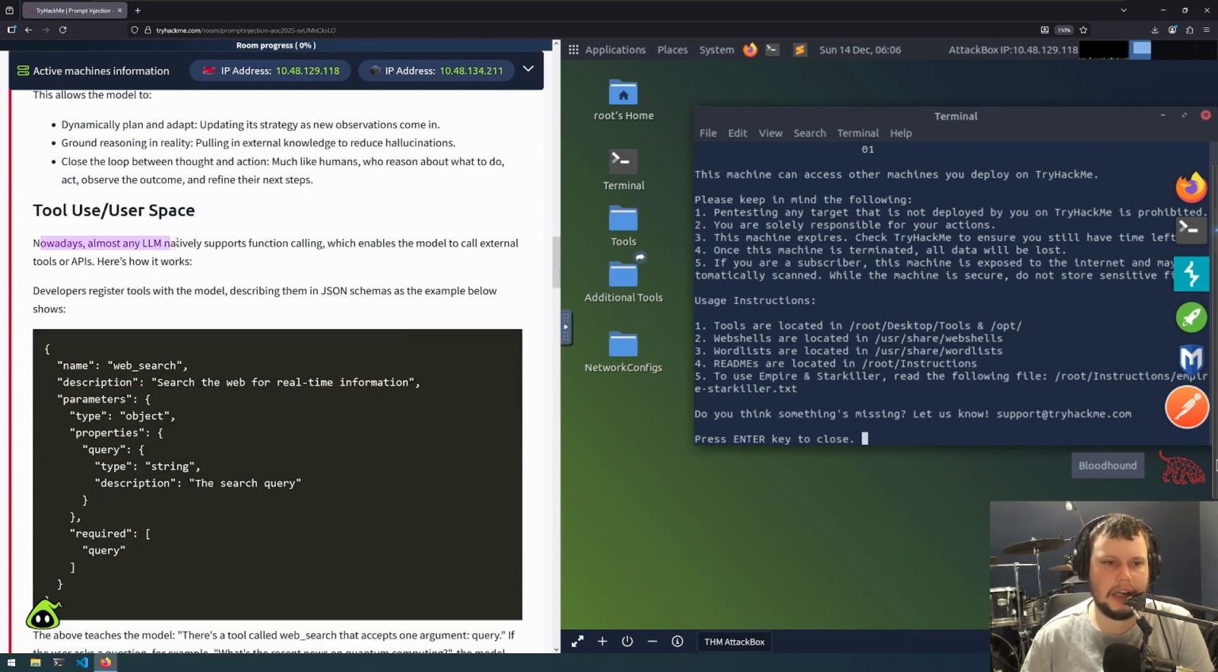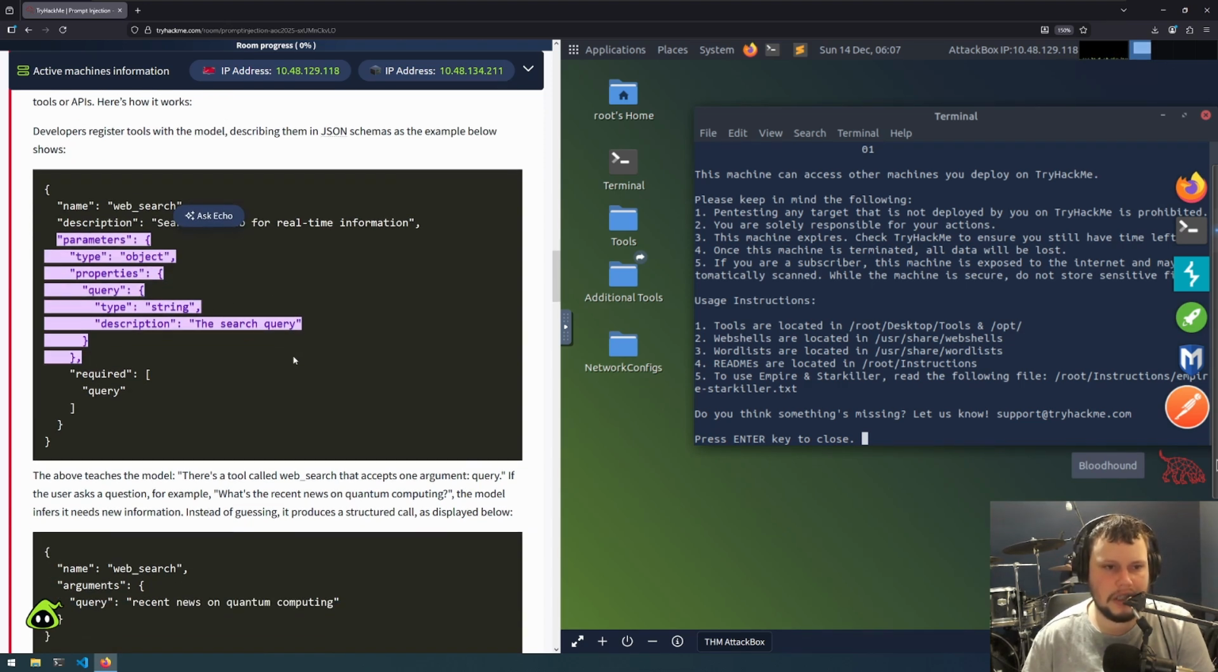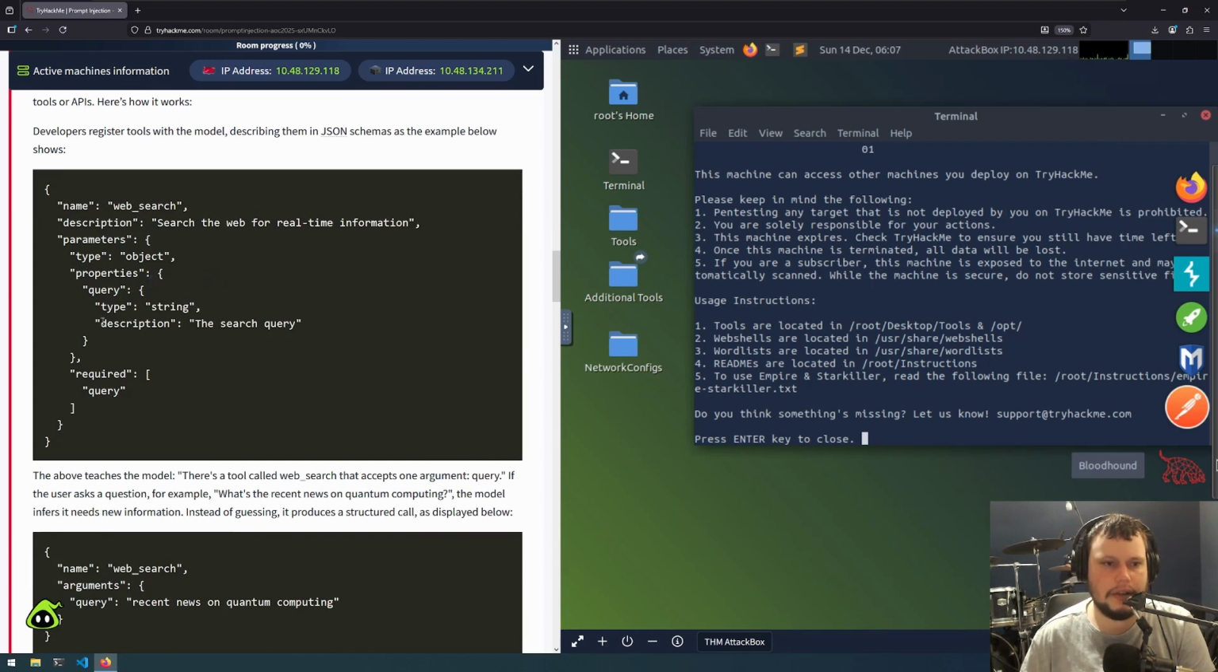Nowadays, almost any LLM natively supports function calling, which enables the model to call external tools and APIs. Here's how it works. Developers register tools with the model, describing them in JSON schemas as the example below shows. They have a tool called web_search, and they provide a description that this tool searches the web for real-time information. They've got a description of the parameters that are passed to this function. So there's a property called query, which is the type of string, and this information should hold the search query, and query is required when calling that function.